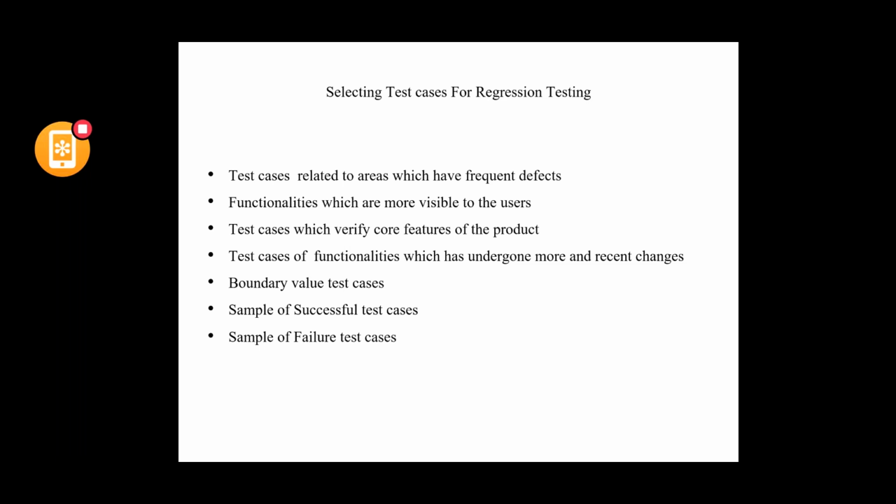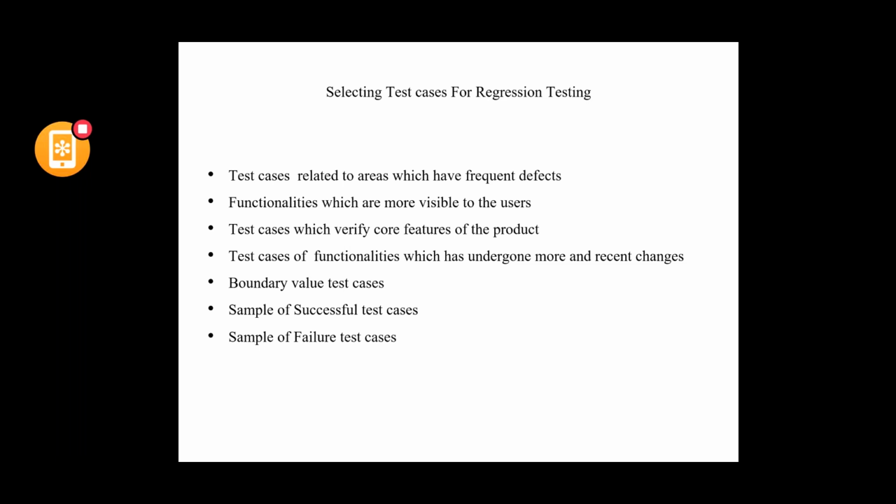For example, if 100 test cases are written for testing the new features in functional testing, maybe 10 to 15 test cases would be picked up for regression. As few as possible, but make sure that all the major things are covered.